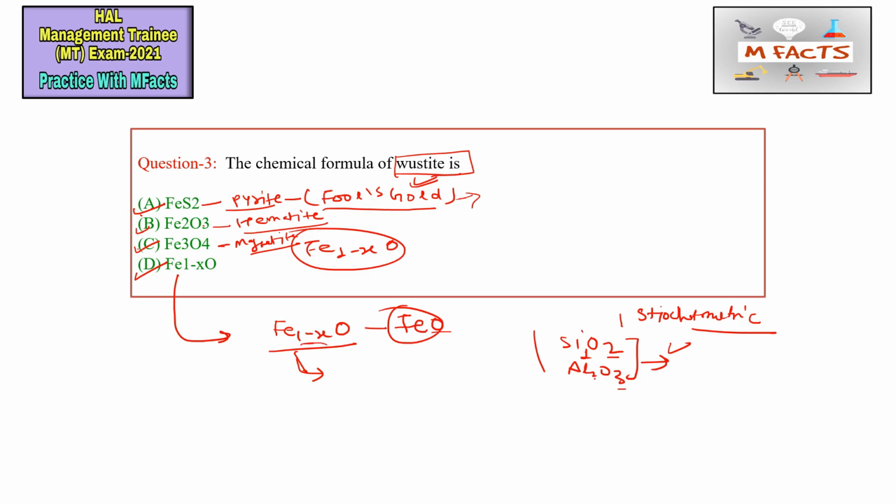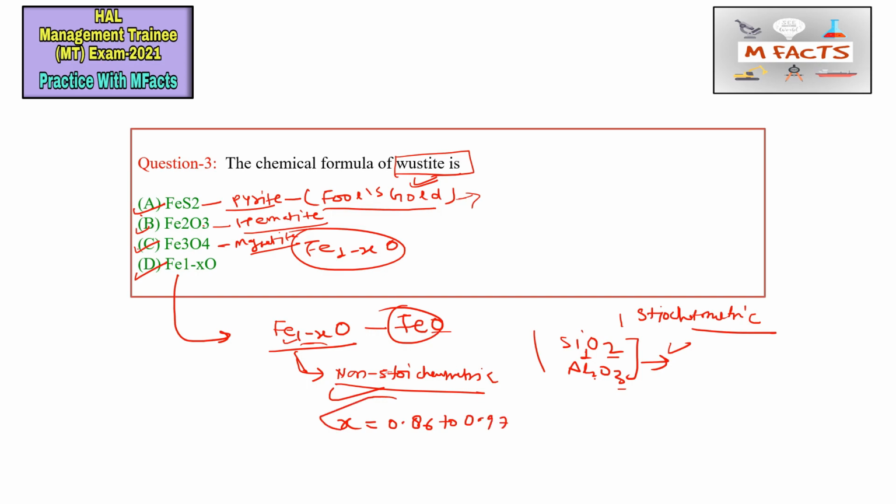Okay, so this will come in some fraction part. So this is not in simple ratio. So this type of compound is also known as non-stoichiometric compound. Most of you may have heard about this non-stoichiometric compound. So this FeO is basically a non-stoichiometric compound. So this X varies from value 0.86 to 0.97.